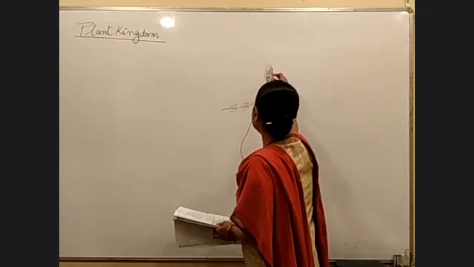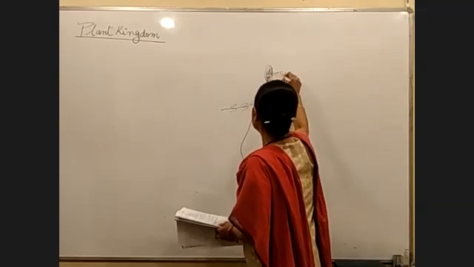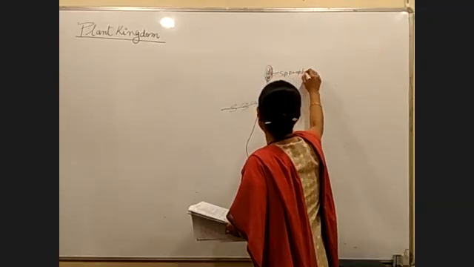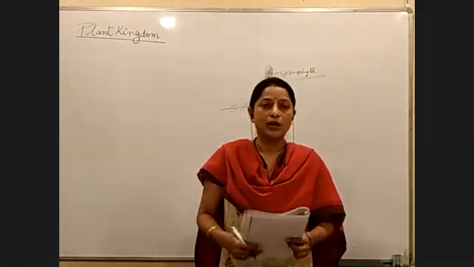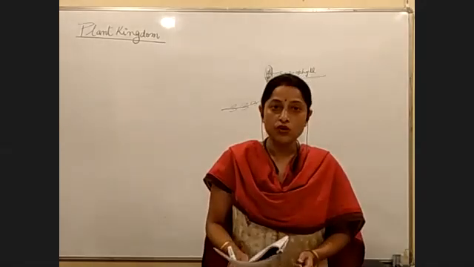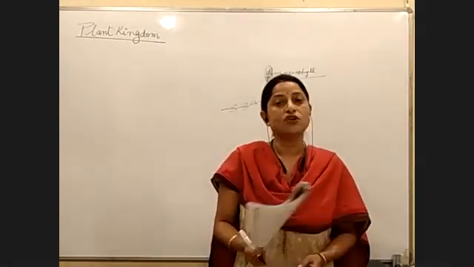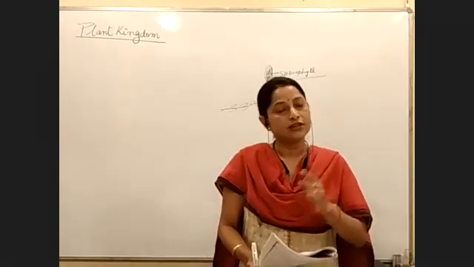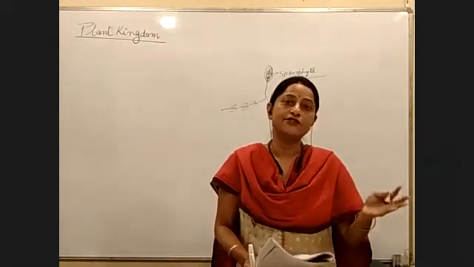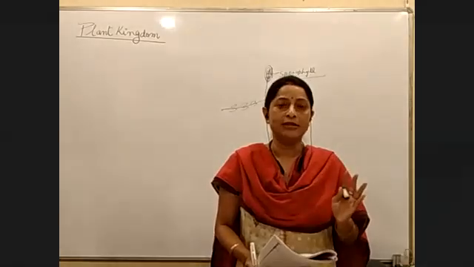A cone like structure, and these leaves we called sporophylls, right? In gymnosperms also, we see the structure called cone or strobili. In certain types of pteridophytes also, we see cone or strobili, right?